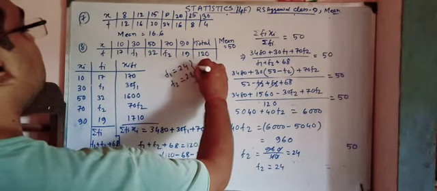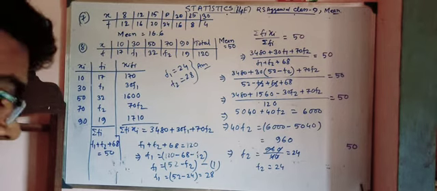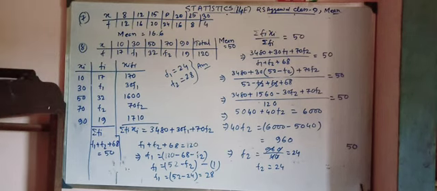That will be my required answer for question number 8. Next move to question number 9 of the same exercise. You have to use the assumed mean method to find the mean of weekly wage.